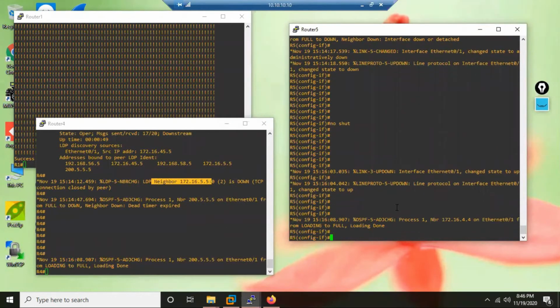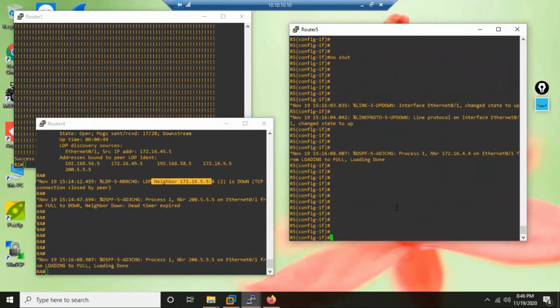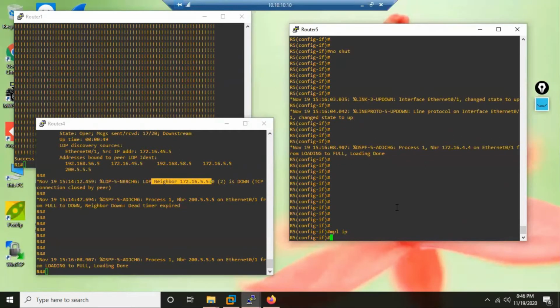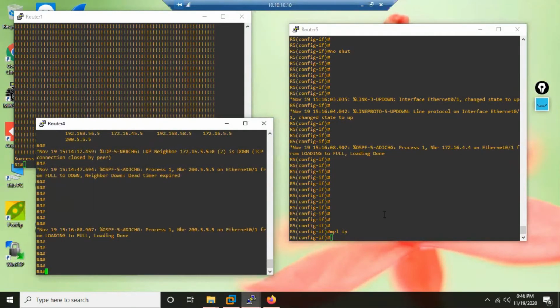Again, OSPF neighborship is up. Again, I bring back MPLS on the interface on R5, and let's see now whether it remembers the last router ID or not. Let's see this time. It remembers the last router ID. Let's see if they form neighborship, that means good.